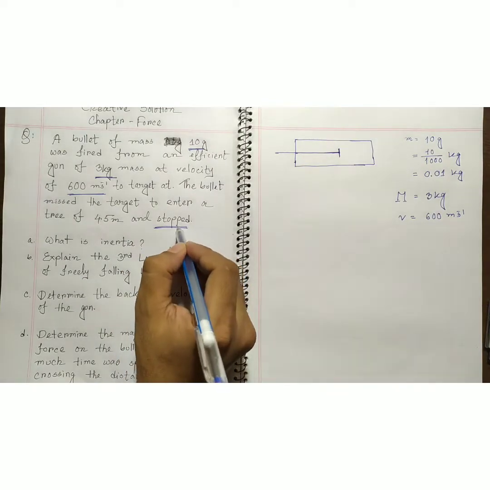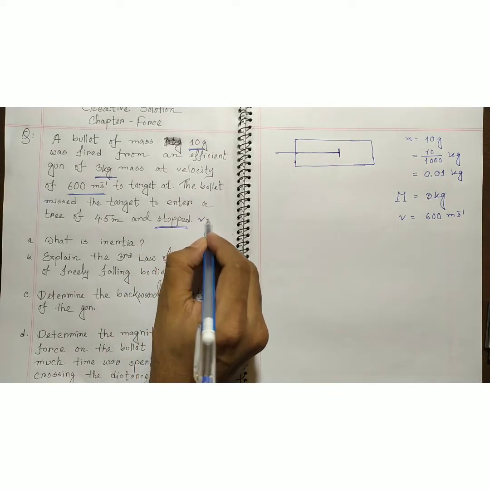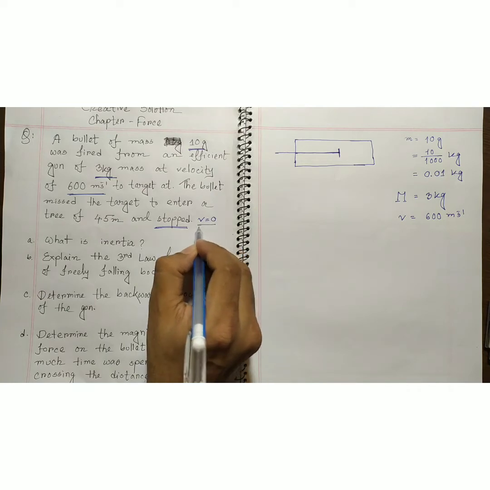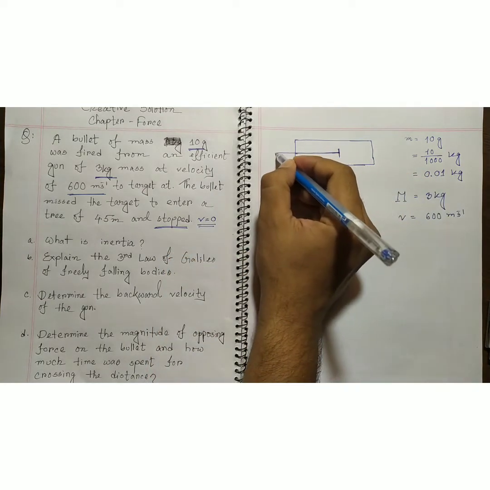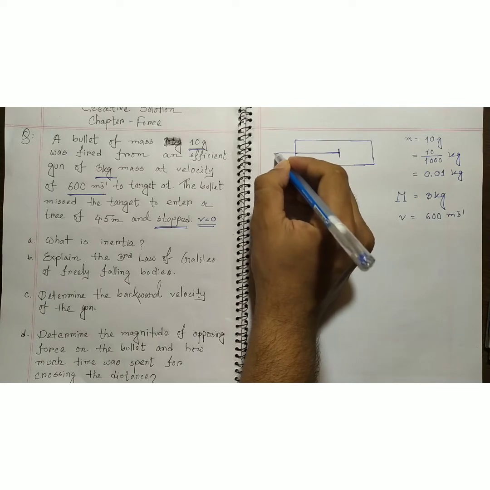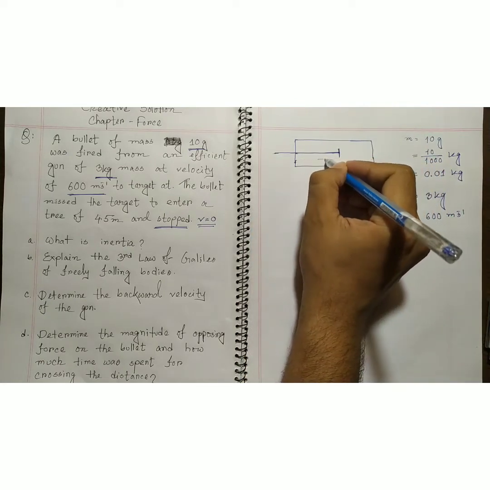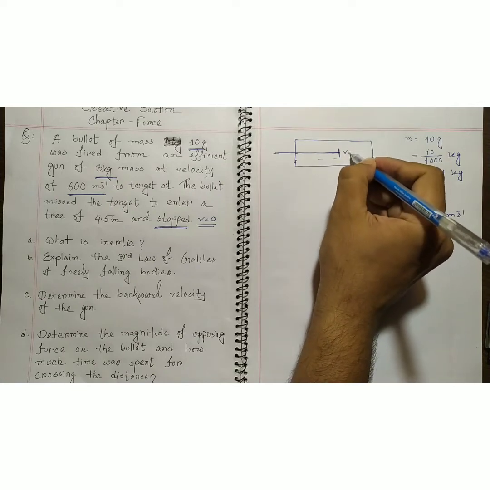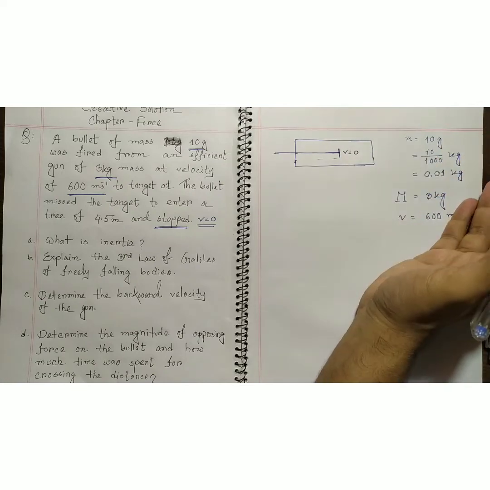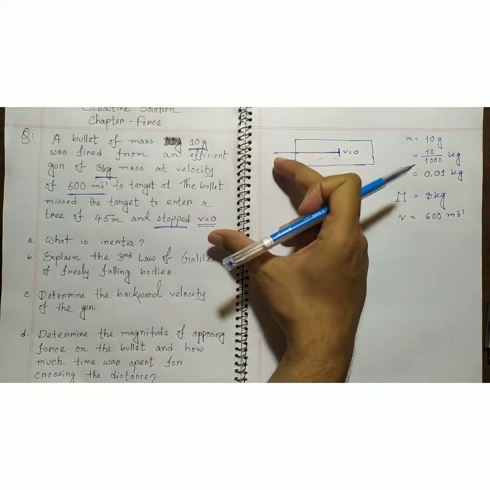When it is said it stopped, we must know the final velocity is 0. If we think about a diagram, this is the bullet entering into the tree, and after crossing 4.5 meter, the final velocity is 0. So this is the stem.